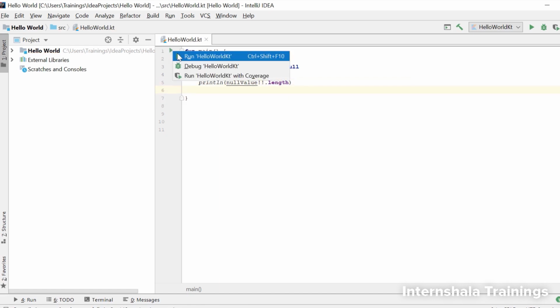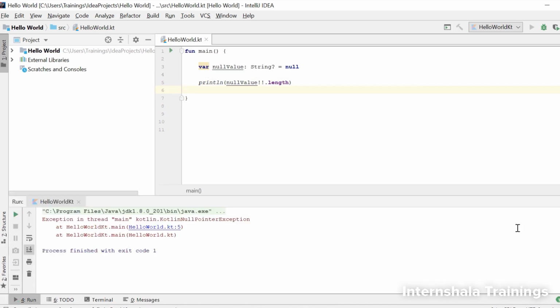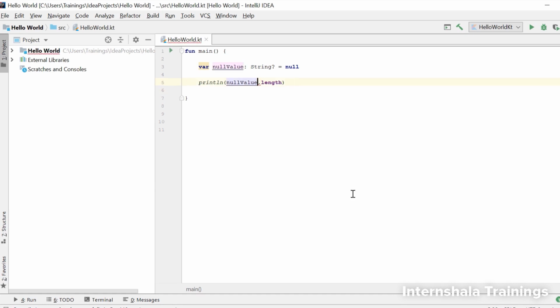Well, we get a null pointer exception here. But why did that happen? Well, that's because a non-null asserted call forces the IDE to give an output that is not null, and therefore the program crashes. We will not deal with the non-null asserted call operator, so if you don't understand much, that's okay. Therefore, we recommend that you use the safe call instead of the non-null asserted call whenever dealing with nullable variables.